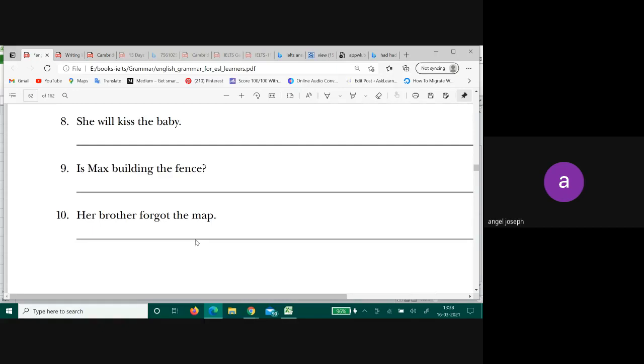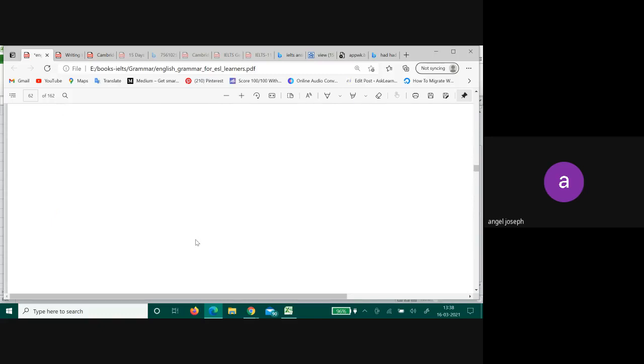Her brother forgot the map. The map was forgotten by her brother. The map has been forgotten by her brother. So I think passive is also done.